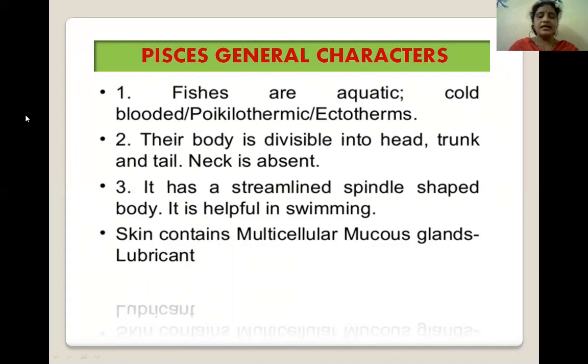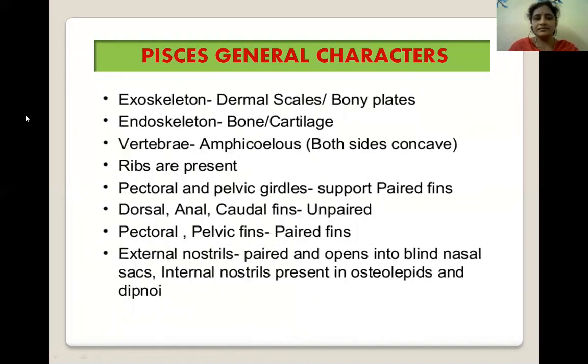The skin contains multicellular mucous glands, which act as a lubricant. They may have paired fins, or they may have unpaired fins. Next, they have one pair of external nostrils. When one pair of nostrils is present, the condition is called dirhinus.